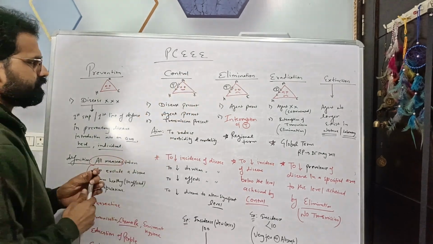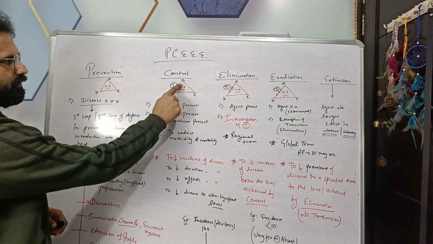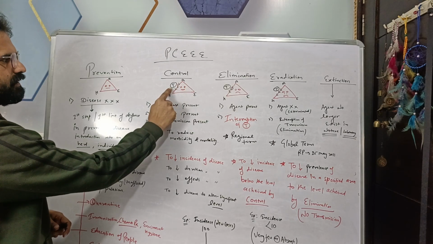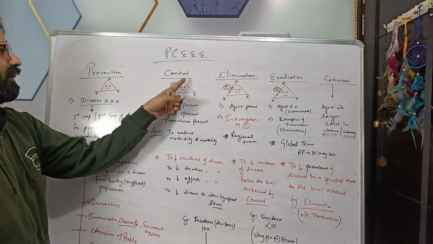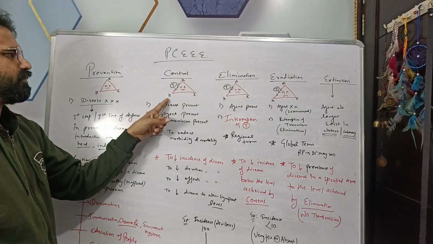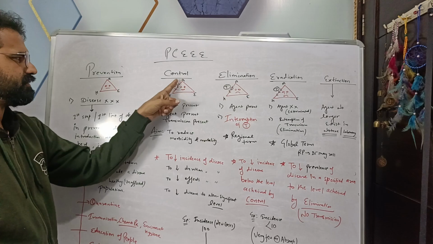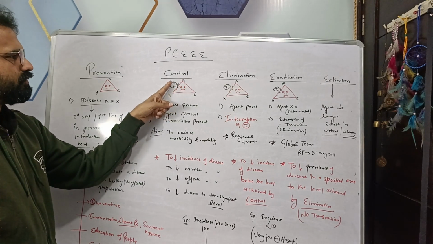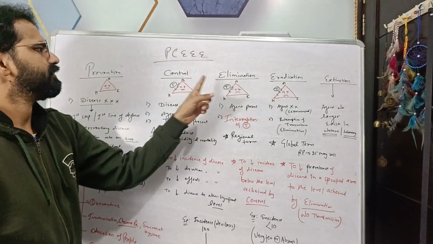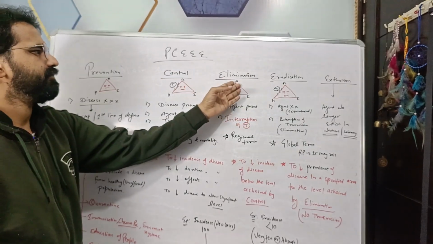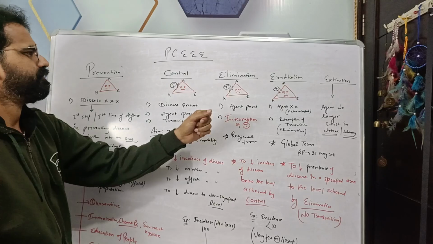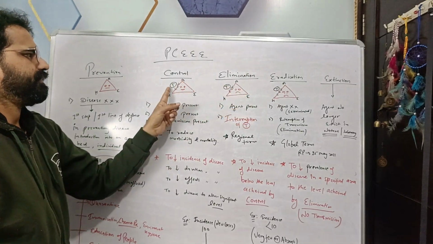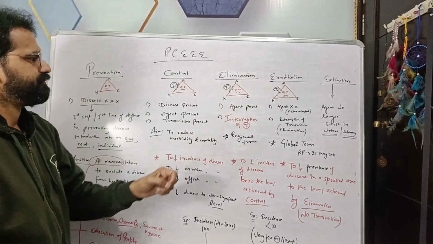Then control. This arrow indicates T, meaning transmission. Transmission means entry of the agent into the host. That is the meaning of transmission. These three terminologies, control, elimination and eradication, involve the term T, that is transmission.